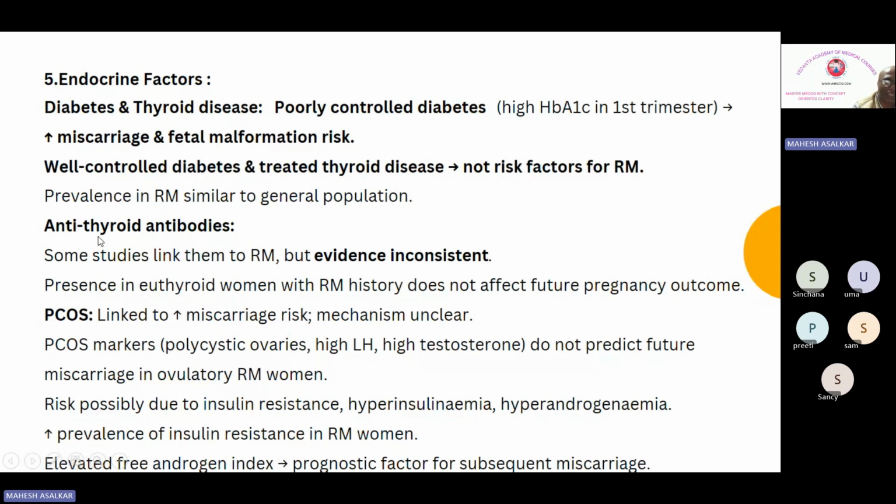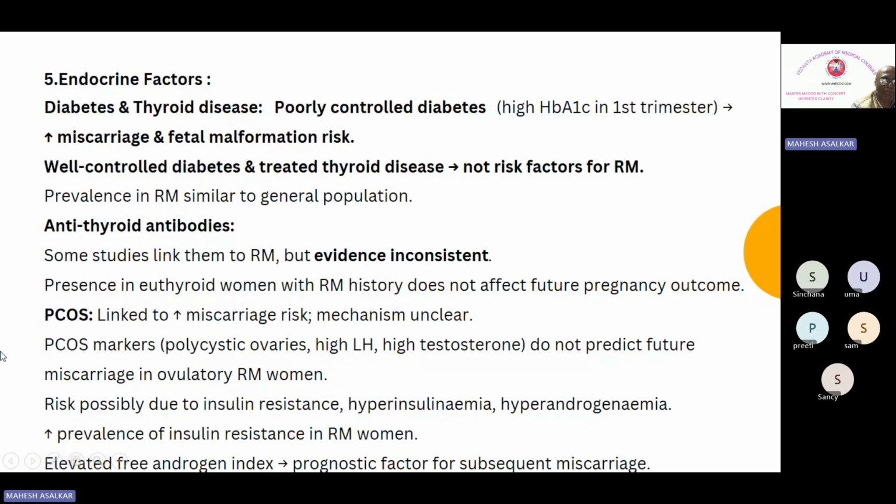Now, if the patient has anti-thyroid antibodies, what is the significance? Some studies link them to recurrent miscarriage, but evidence is inconsistent. So if your patient is euthyroid and there is anti-thyroid antibody, then there is no risk. Presence of antibodies in euthyroid women with recurrent miscarriage history does not affect future pregnancy outcome. So if there are anti-thyroid antibodies, but the lady is euthyroid and there is a history of recurrent miscarriage, it will not affect the future pregnancy.